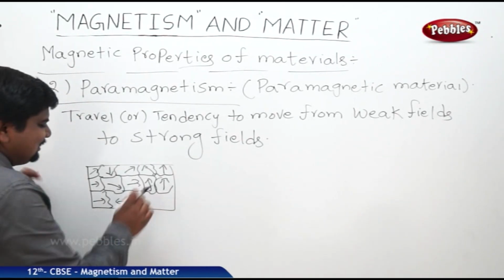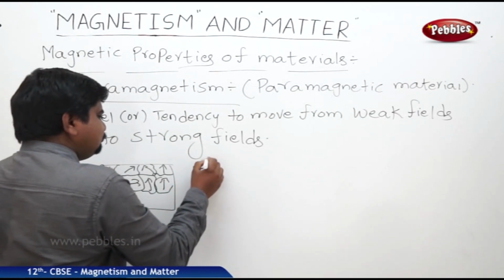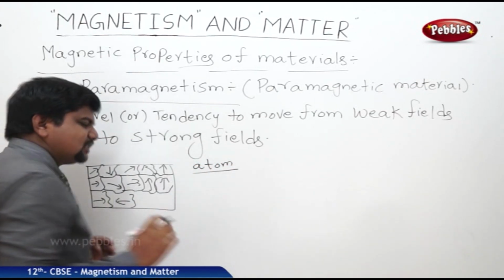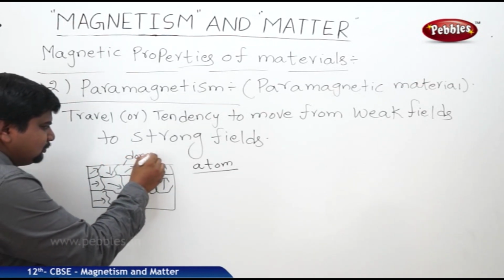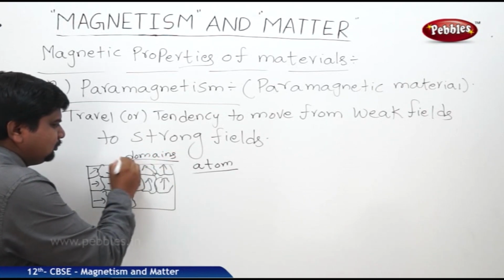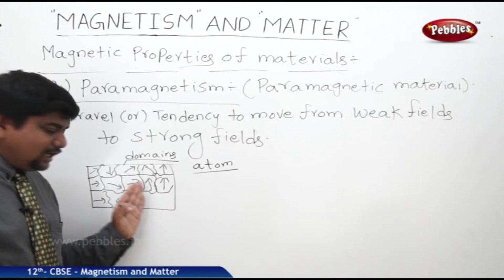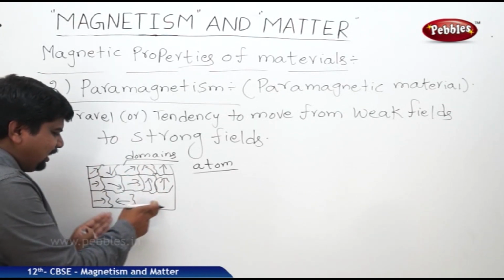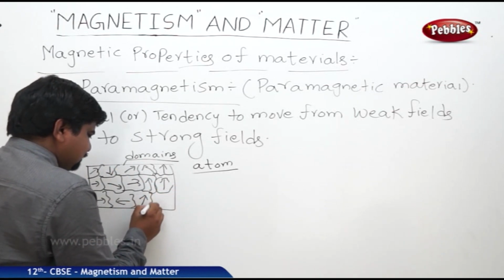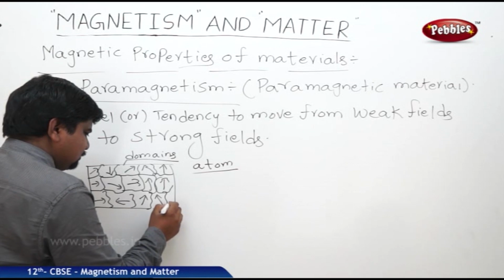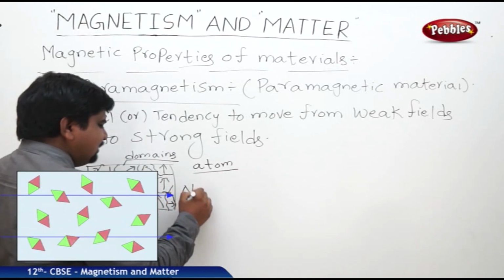These are the domains in the paramagnetic materials. Means initially any atom contains these type of domains. These are all domains. In the absence of an external magnetic field which is not strong enough to align, these domains are randomly oriented like this. So like this, we can write a domain like this. So net magnetization is 0.